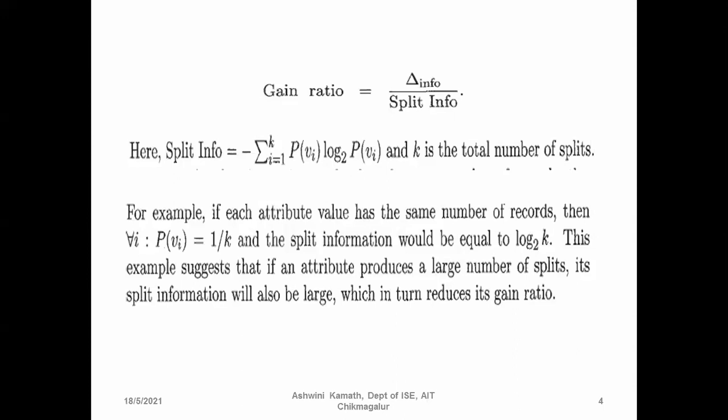If the gain ratio value reduces, then don't consider that attribute. So when we have a large number of splits, the split information will be large. Split information is in the denominator of the gain ratio formula. If it is large, it will reduce the gain ratio, and when it reduces the gain ratio, don't consider that attribute.